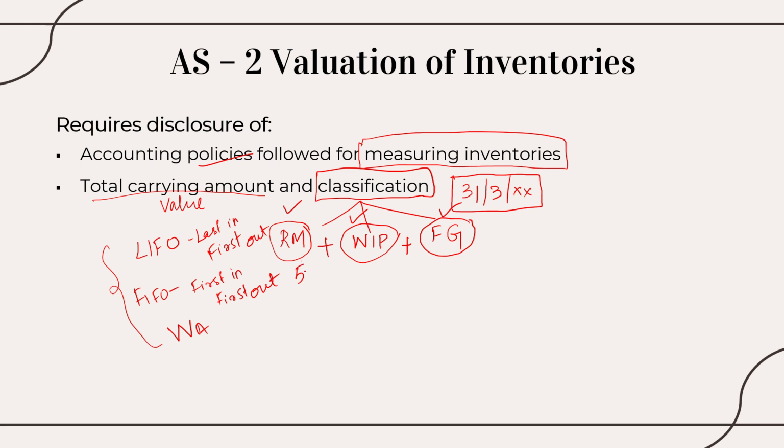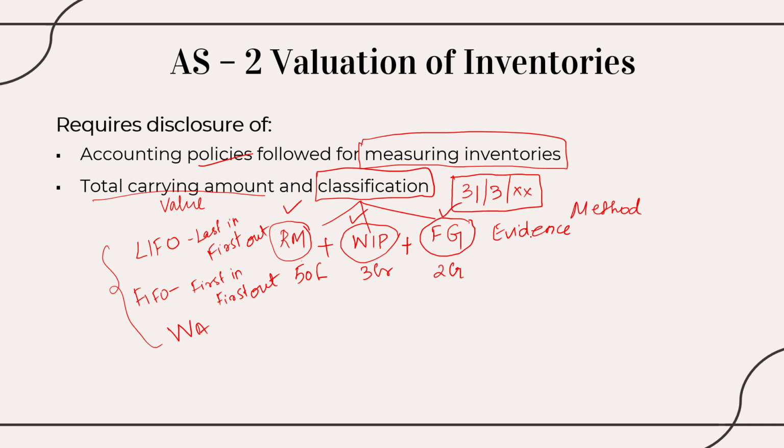For example, raw materials I have 50 lakhs, WIP 3 crores, finished goods 2 crores. All these I'm supposed to mention in my books of accounts along with evidence of how I calculated it and what method I used, along with the valuation part.